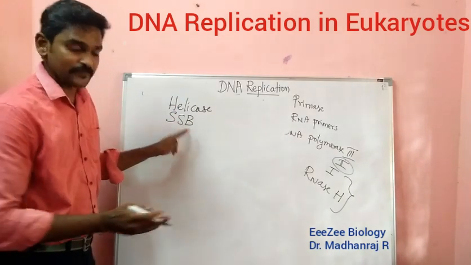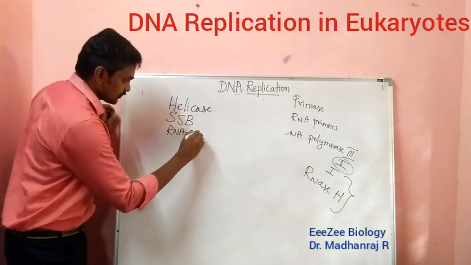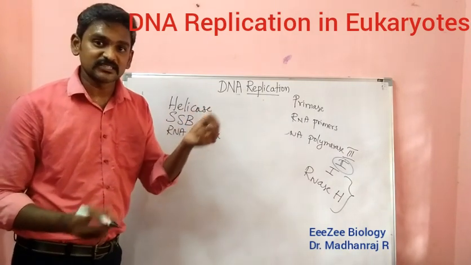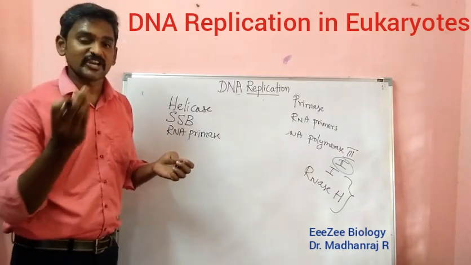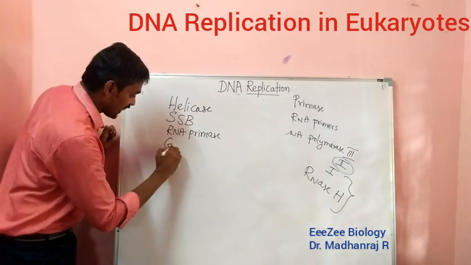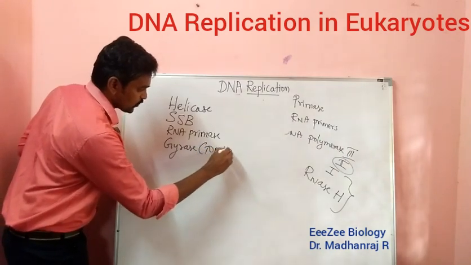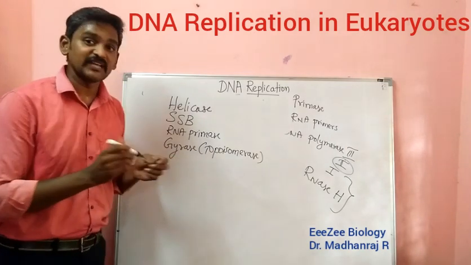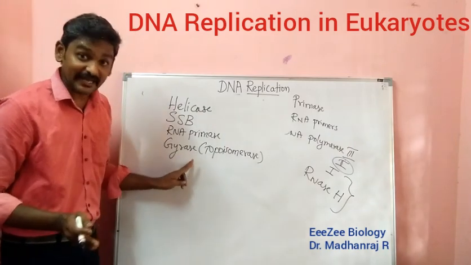That is SSB. And next is RNA primase enzyme. Primase. It is for production of what? RNA primer. That is a short sequence of RNA nucleotides. That will be for initiating purpose. That is RNA primase. And then gyrase, which is also called topoisomerase. This will be helping in relieving the tension which is created as a result of unwinding. That is done by gyrase enzyme.